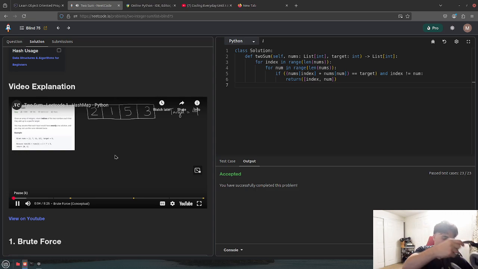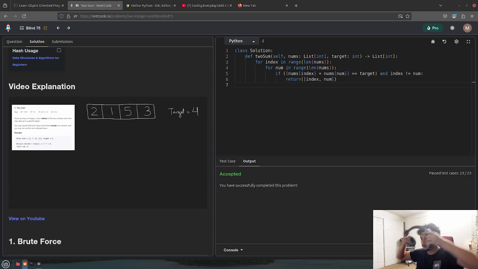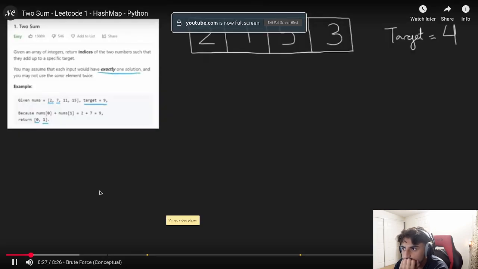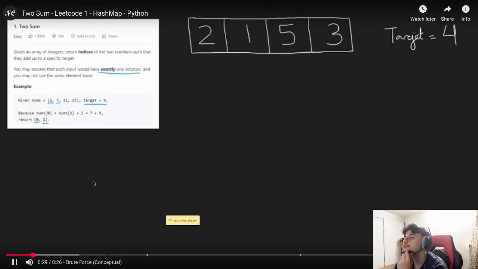Let's solve LeetCode 1 twosome, the most popular LeetCode question. So we're given an input array and some target, in this case 9. And we want to find the two values in this input array that sum to 9. So in this case, it's 2 and 7. Now we want to return the indices of these two values. So the index of 2 is 0, the index of 7 is 1. So we return 0 and 1. We're guaranteed that there's exactly one solution, so we don't have to worry about not finding a solution, and we don't have to worry about multiple solutions.